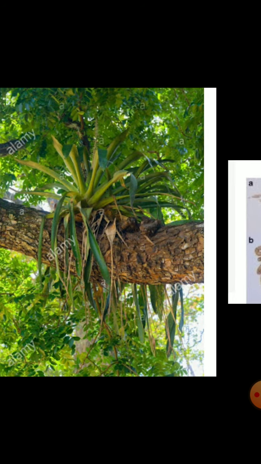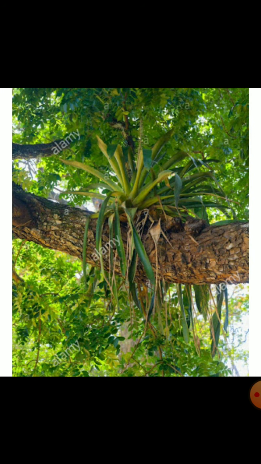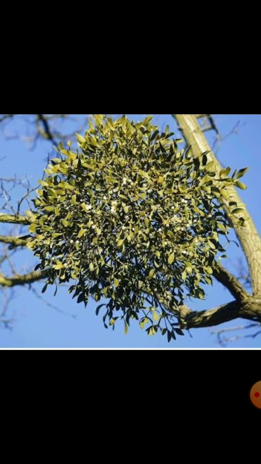Some examples: look here, you can see one plant growing on the branch of a tree. So this is a type of plant parasite. Another example is this plant, Cuscuta. It is a non-green plant. It gets ready-made food from the host. In the case of this Cuscuta plant, it sucks food from the other plant with the help of root-like structures, and those root-like structures are called haustoria.